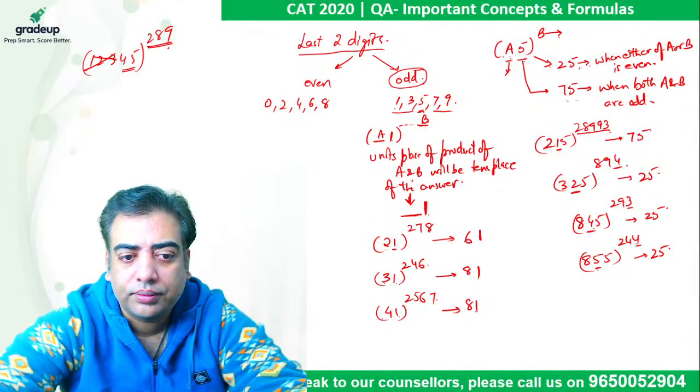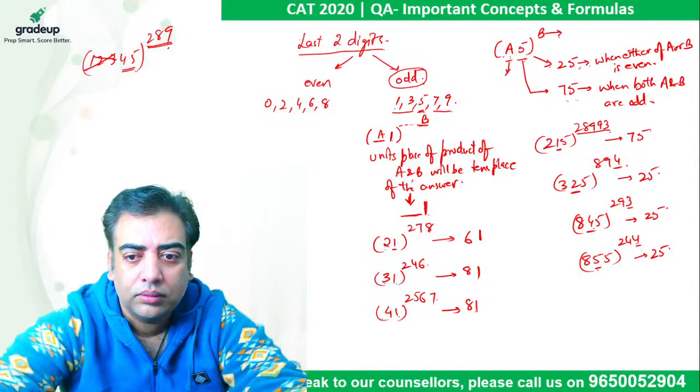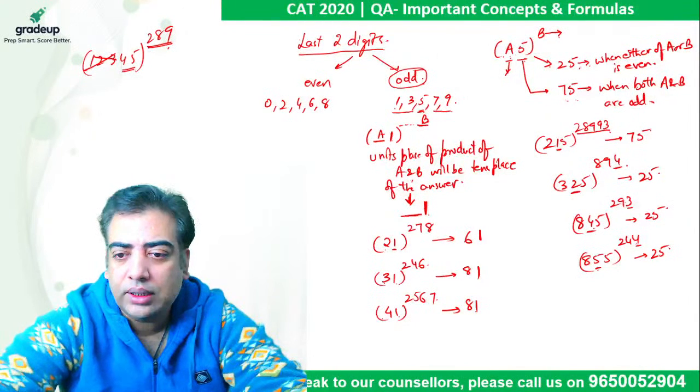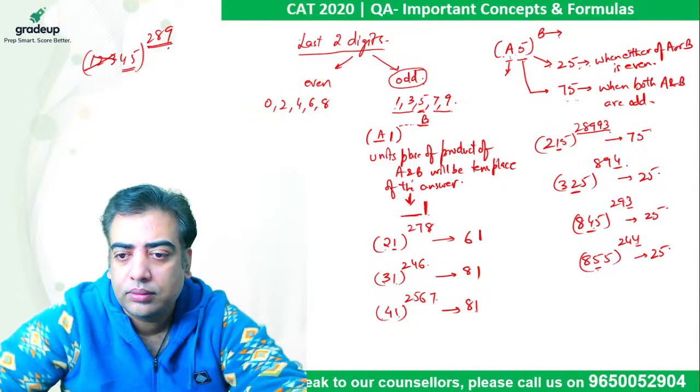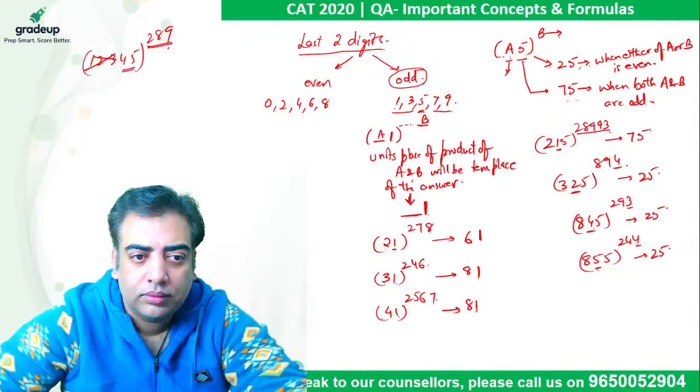Right. Avantika, which part you want me to repeat? You want me to repeat?